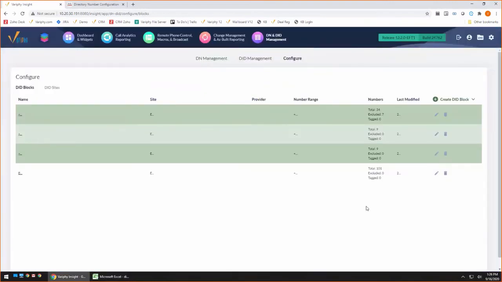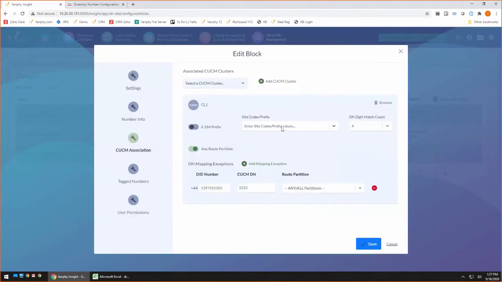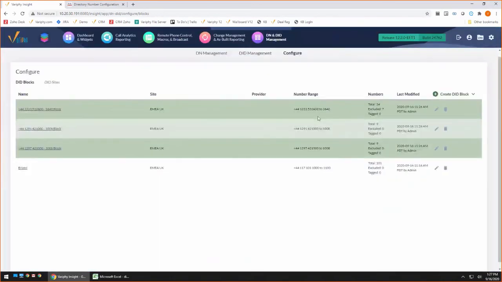So if I close this out, it's going to bring me back to my DID blocks. You notice some of these guys are green and some of these are not. Basically what the green is telling you is these are the blocks that you just imported. Now, keep in mind, I'm only dealing with a few different blocks over here. But if I have 10, 15, or 20 different blocks on my screen here, and I just imported, let's say, 3, it's nice to be able to quickly see which ones I imported, because maybe I need to make a change. Maybe I imported them into a site that this one's supposed to go into a different site. Or perhaps I needed to add an office code into this particular site. I can go ahead and do that and very easily identify those based on what's green. So it's basically just a nice way to be able to identify those blocks.